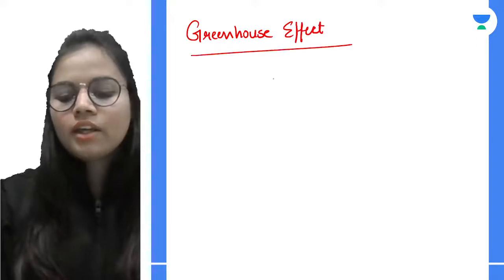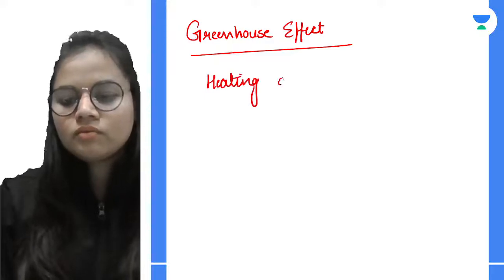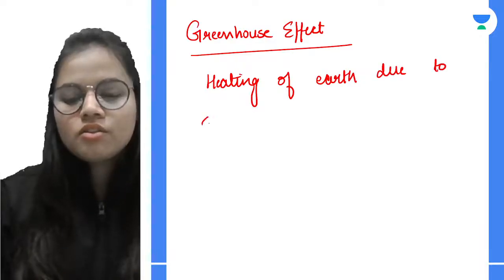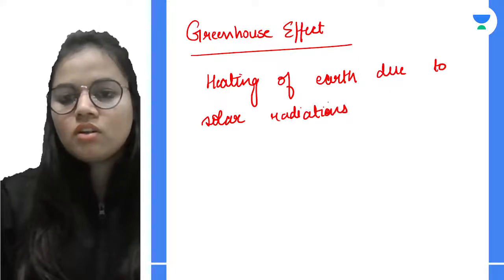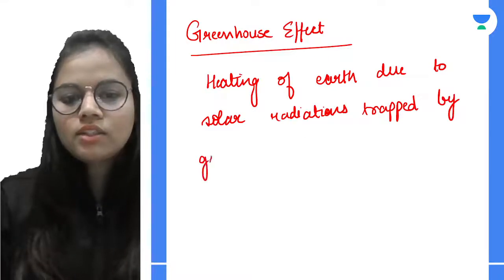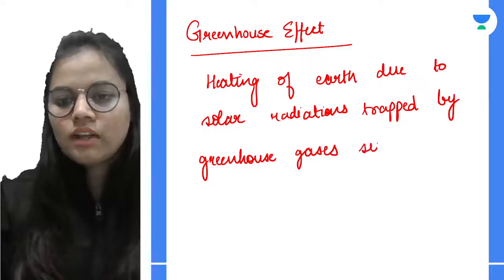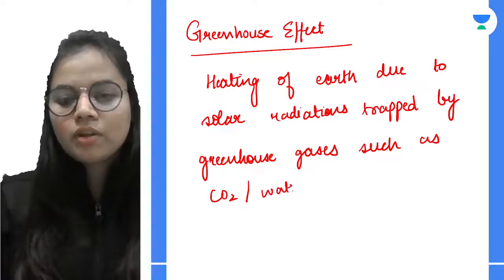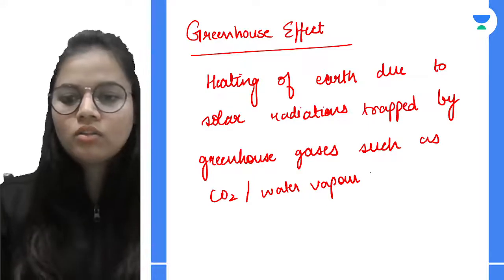What do we mean by greenhouse effect? Heating of earth due to solar radiations, which are trapped by greenhouse gases such as carbon dioxide, or we can have water vapor. So it will lead to the greenhouse effect.